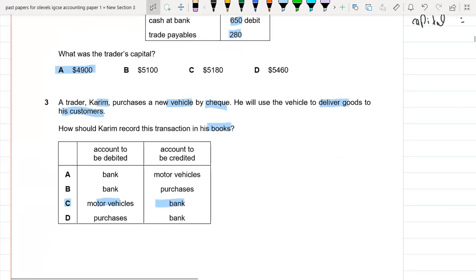A trader, Kareem, purchases a new vehicle by check. He will use the vehicle to deliver goods to his customers. How should Kareem record this transaction in his books? We know he purchased a vehicle, so the vehicle would be debit, and he purchased it by check, so his bank would decrease. So motor vehicle debit and bank credit.